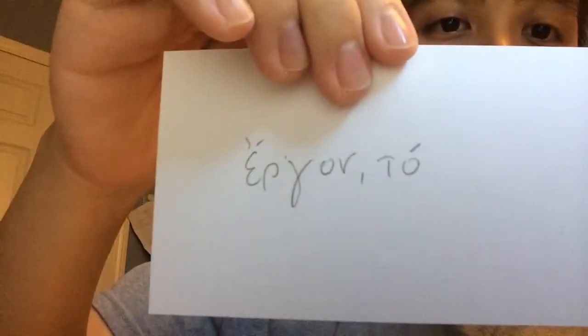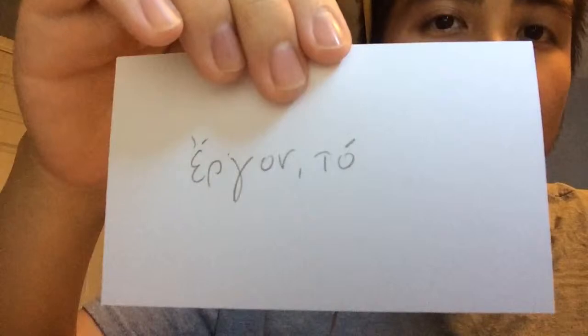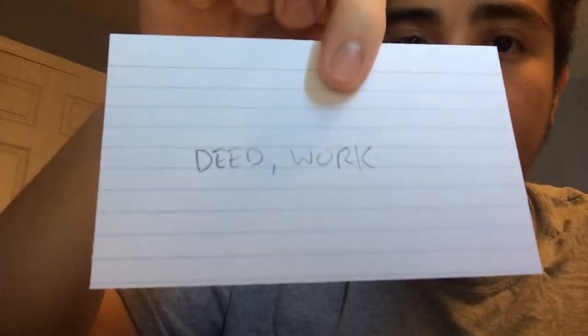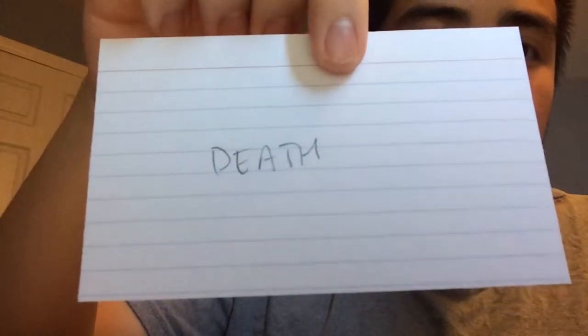Ergon, to. That definite article helps us to see that this is a neuter noun, deed or work. Thanatos, ho: death.